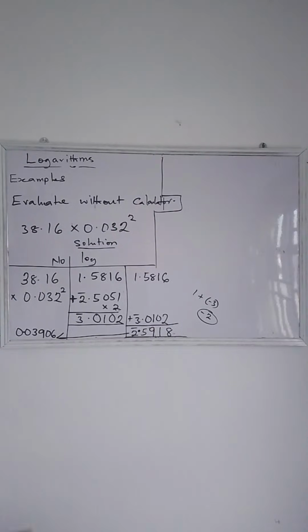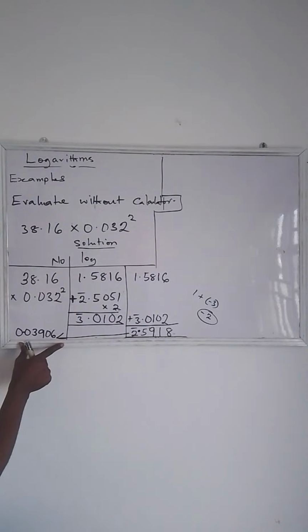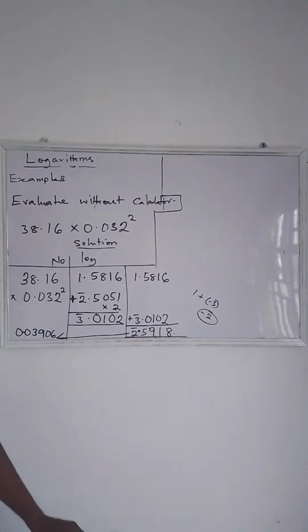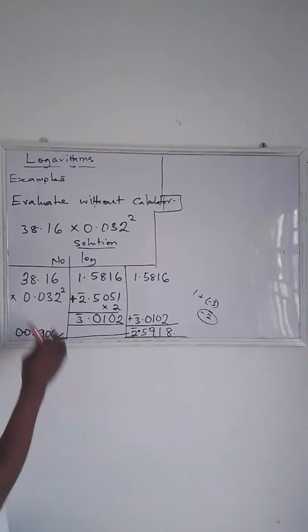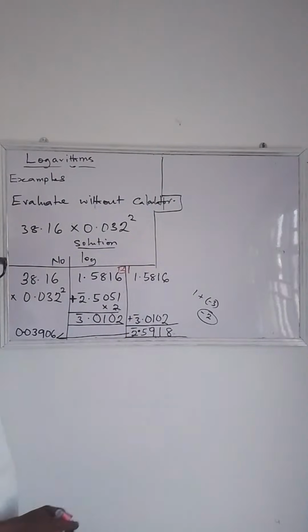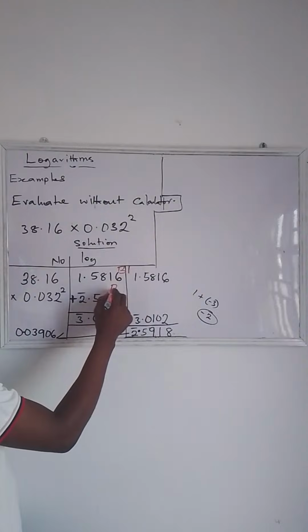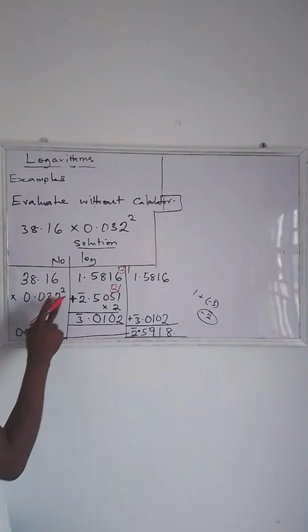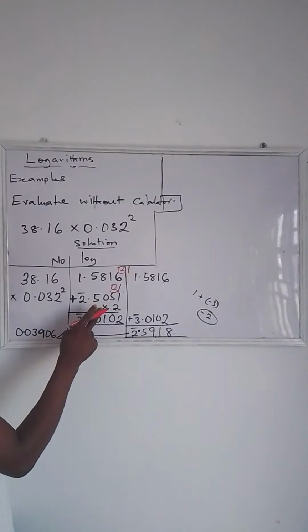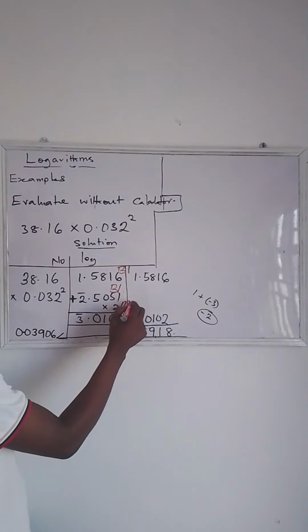If someone used a calculator to do the evaluation, this is what the person is going to have. Now, how do we award marks to this problem? For checking correctly, we have a block mark 1. For checking this correctly, another block mark 1. For multiplying by 2, because this is raised to the power of 2, we have a method mark 1.